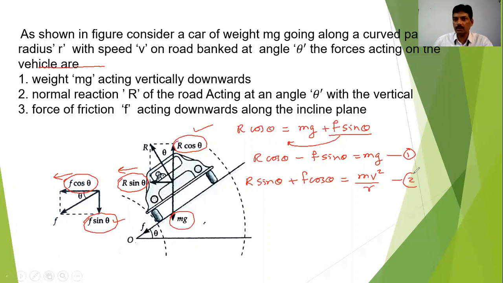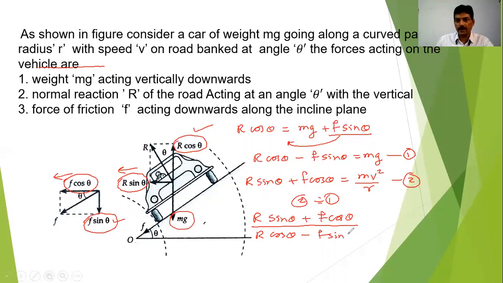Suppose this is equation number 2. Now I will divide 2 by 1. Then I will get r sin theta plus F cos theta upon r cos theta minus F sin theta, which is equal to mv square upon r divided by mg.